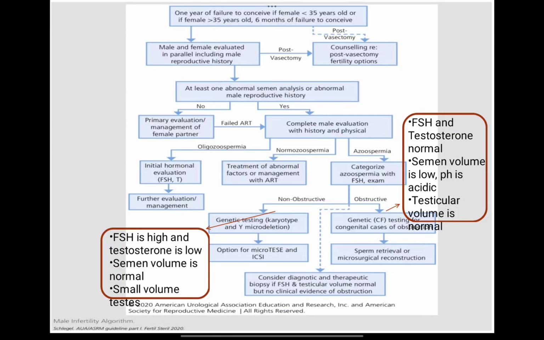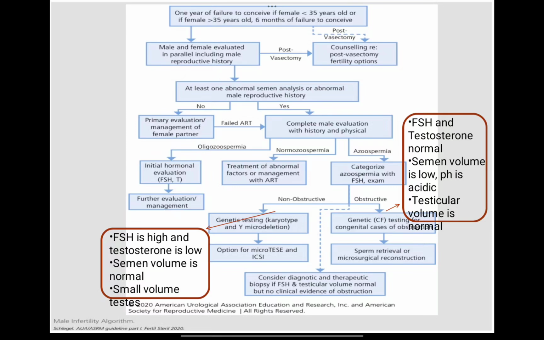Now if the count is normal but the male partner still has something abnormal and is not conceiving, then treatment of abnormal factors or management with ART. If there is azoospermia, meaning there is no sperm in the semen, we have to categorize what kind of azoospermia it is. First we categorize the azoospermia based on FSH and examination.